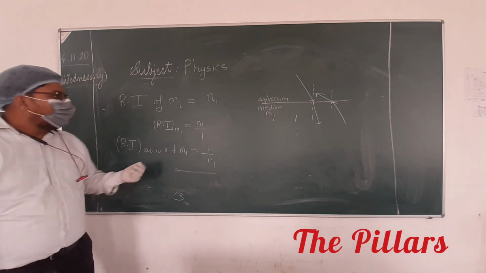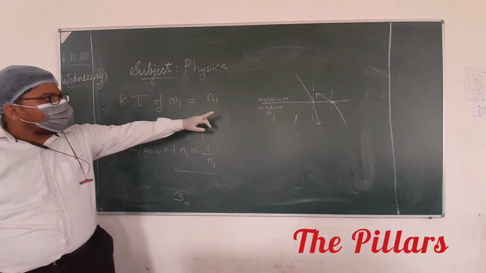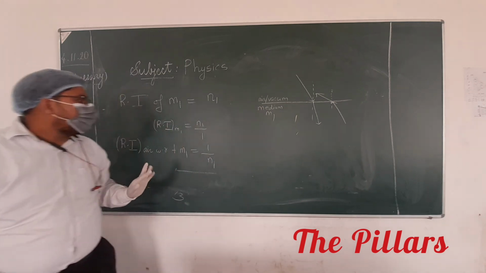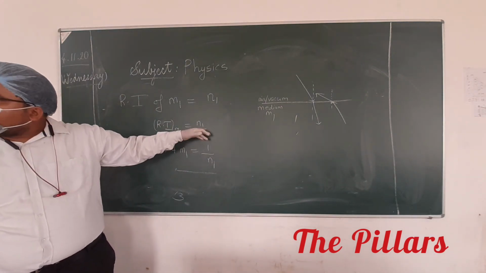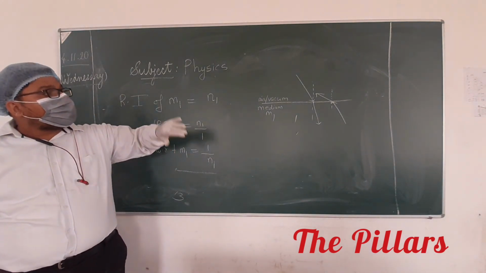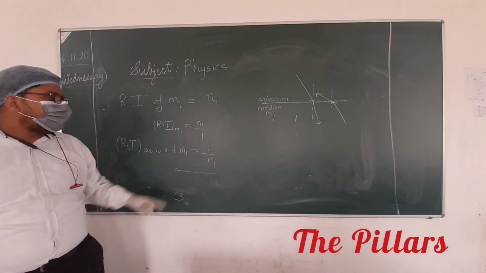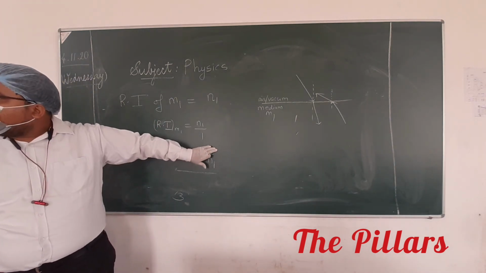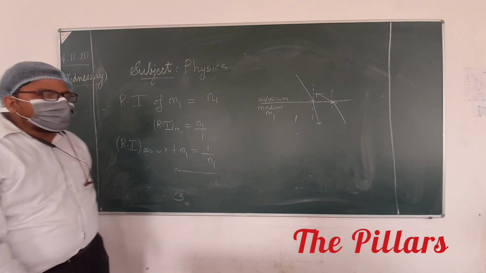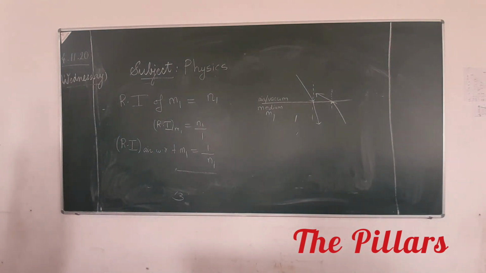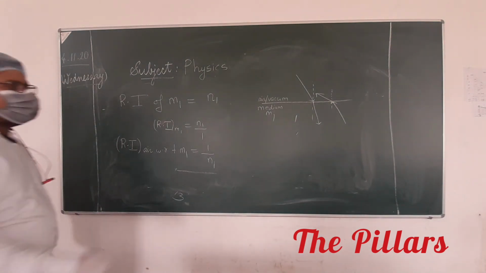See, when it is entering from air to medium, we write the refractive index of the medium with respect to air. Now it is entering from medium to air, so it will be the reciprocal.